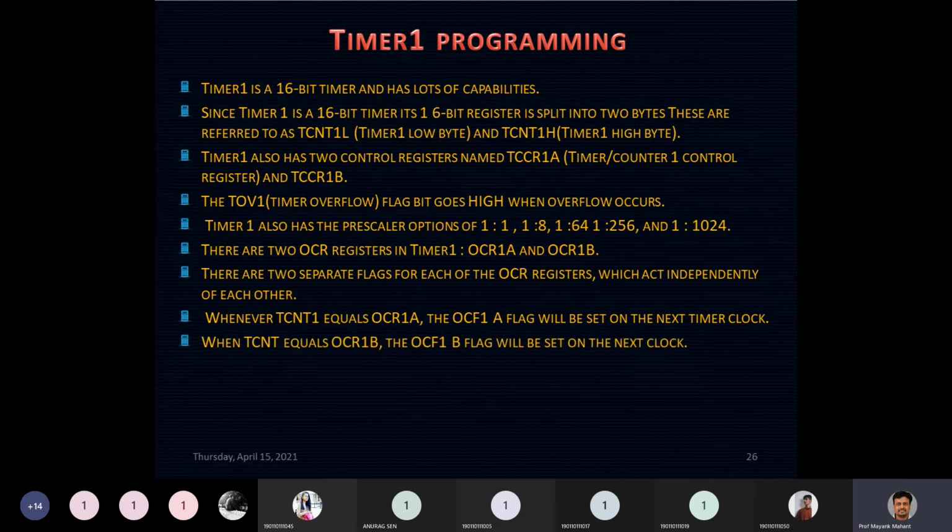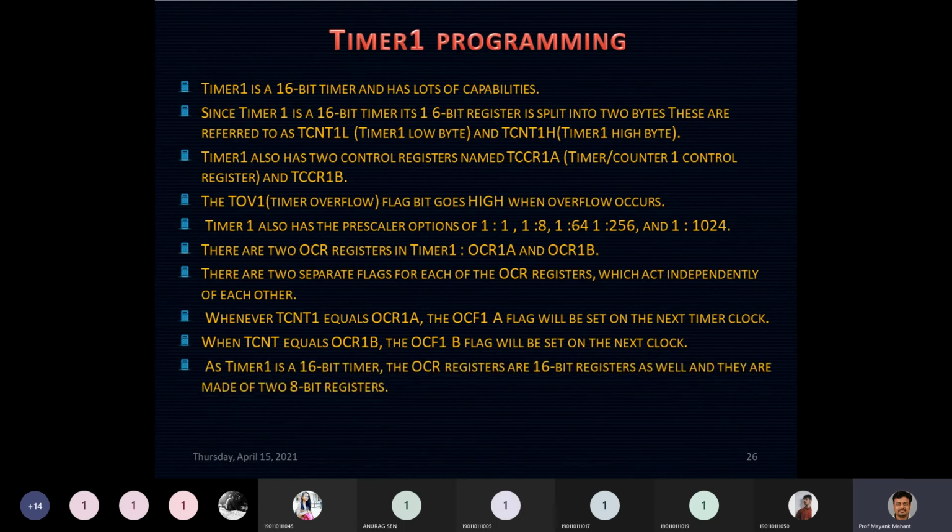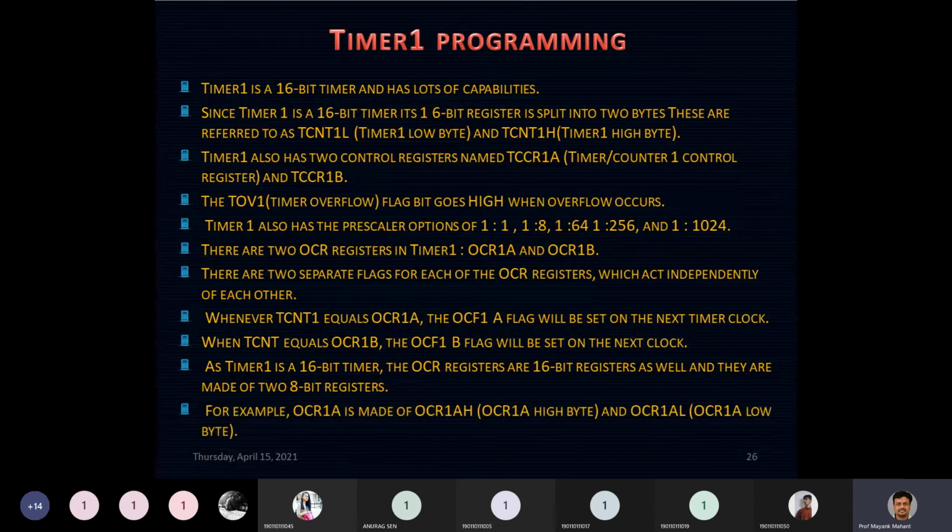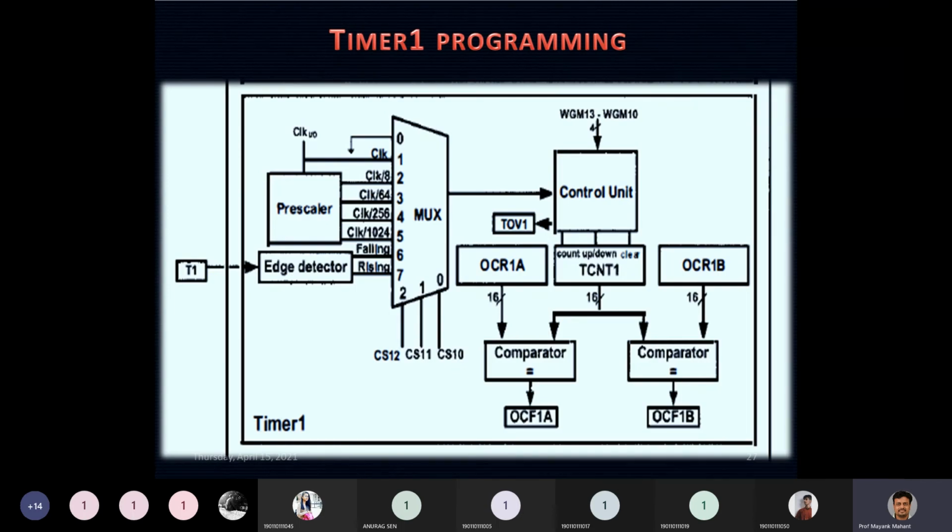When TCNT equals your OCR1B, the OCF1B flag will be raised. If it equals OCR1A, the OCF1A flag would be raised. Again, as timer 1 is a 16-bit timer, the OCR register is also 16-bit, and it is made up of two 8-bit registers named OCR1AH, the higher byte of your OCR1A, and OCR1AL, that is the lower byte of your OCR register. Okay. So this is the block diagram of your timer 1.